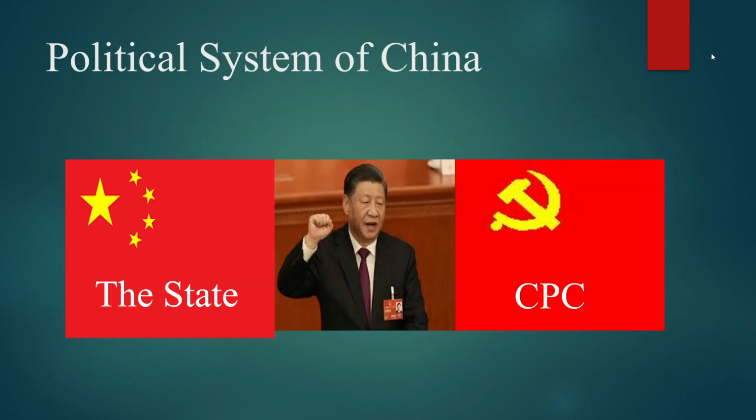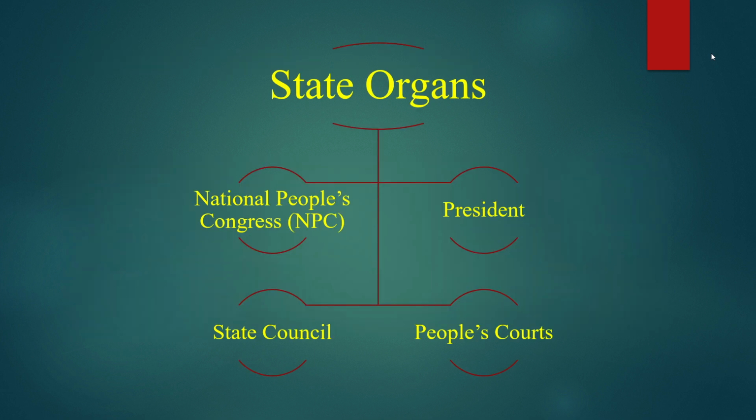The political system of China has two major pillars, the state and the Communist Party of China, or the CPC. Coming to the state organs, there are four major state organs: the National People's Congress or the NPC, the Office of the President, State Council and People's Courts.